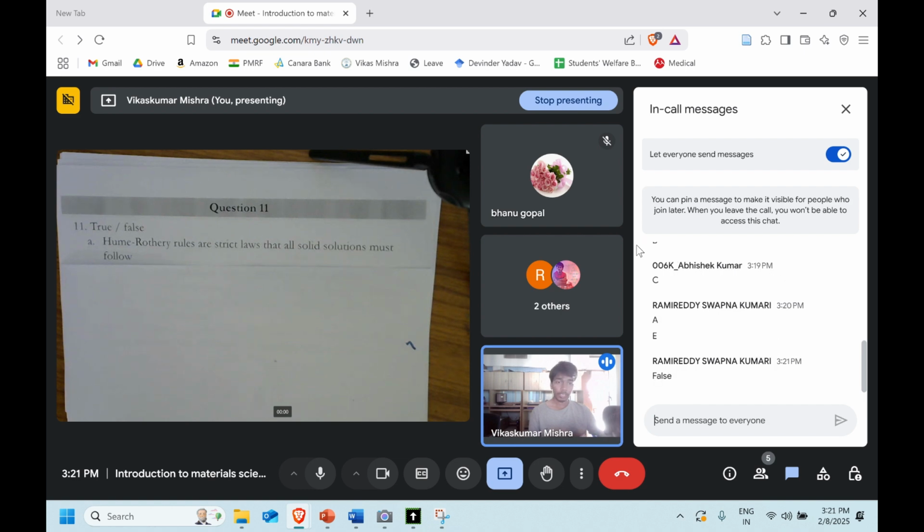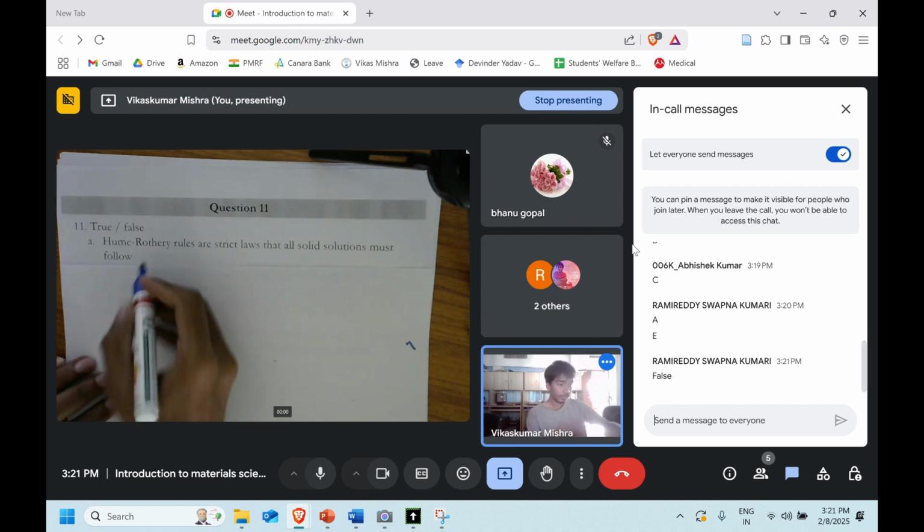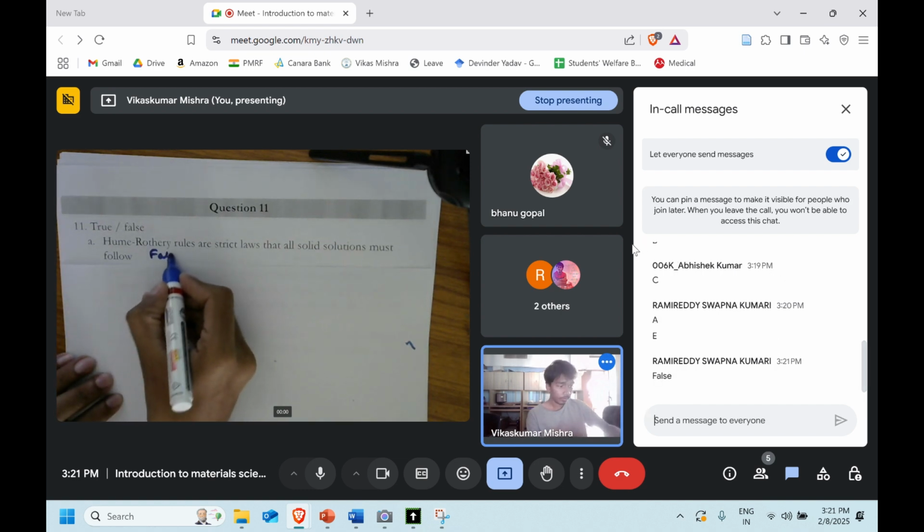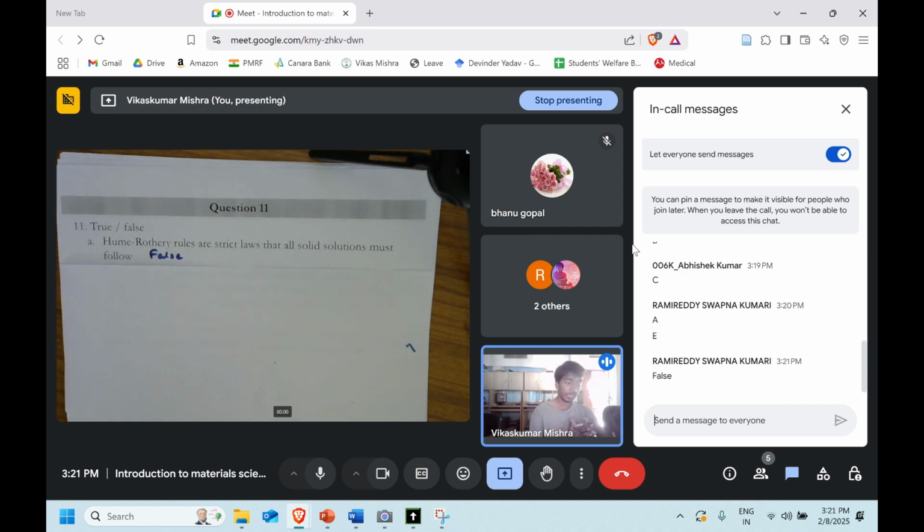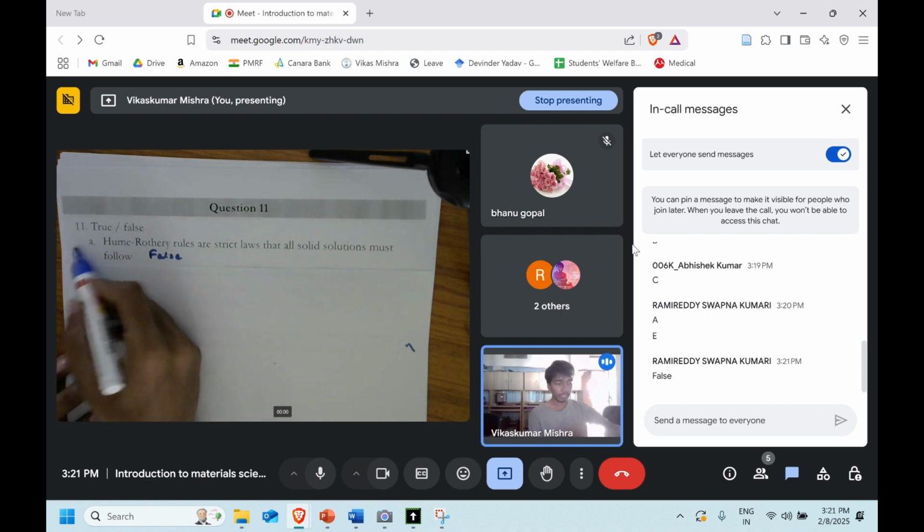In the class we have, yeah, that's right. It's false. In the class we discussed, we learned that Hume-Rothery rule is just an experimental rule, an empirical rule. Some systems can obey it, but there are a lot of exceptions also which are not going to obey this particular law, and so with that we can say that it will be false.